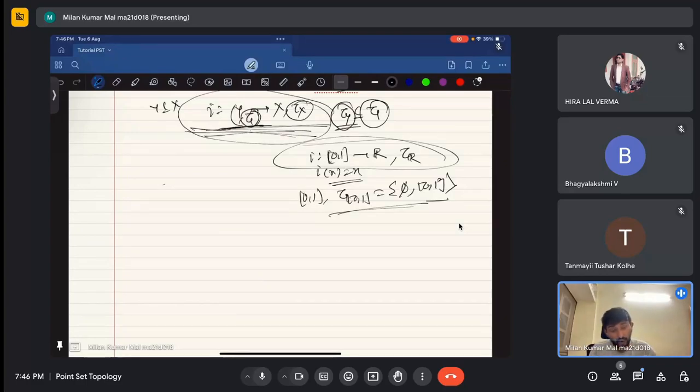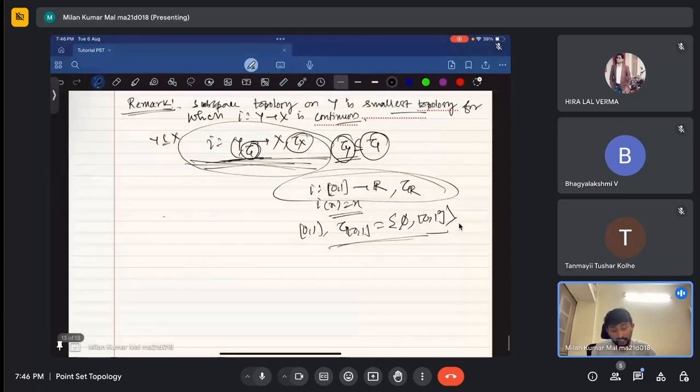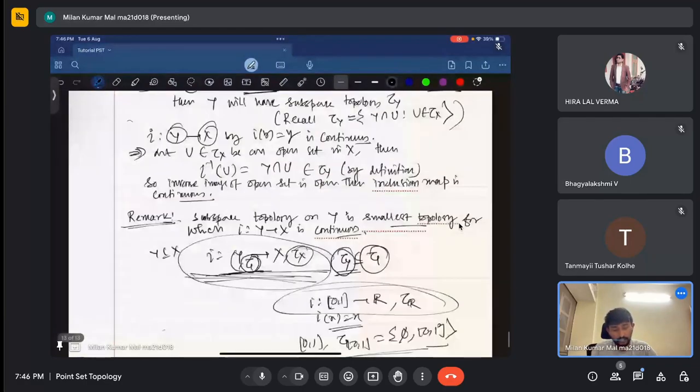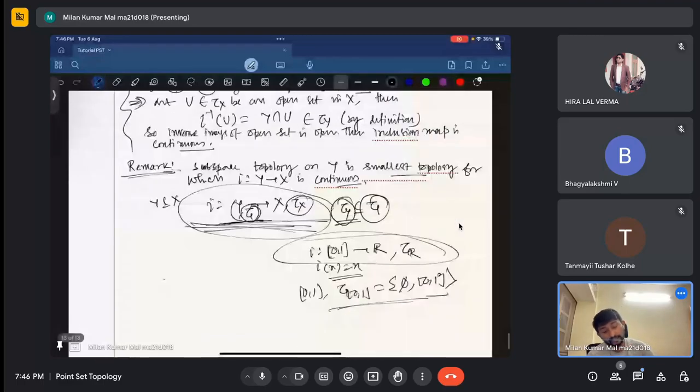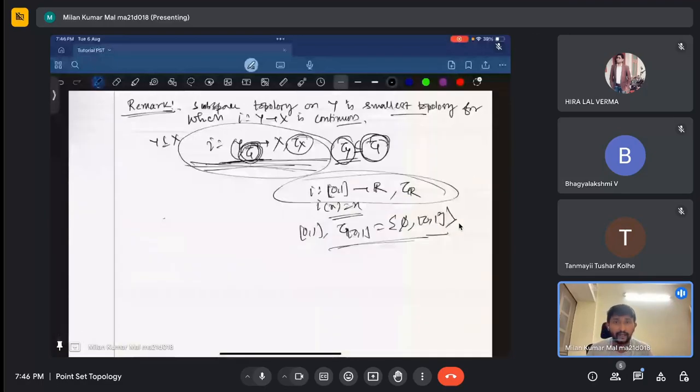So the inclusion map is not always continuous. It depends on what topology we are giving. It is sure that if I give the subspace topology, then it is continuous. But it can be continuous with other topologies also. Suppose with a different topology tau one, I is again continuous. My claim is that this tau one will contain the subspace topology. That means the subspace topology is the smallest among all the topologies for which I is a continuous function. That I will prove right now.